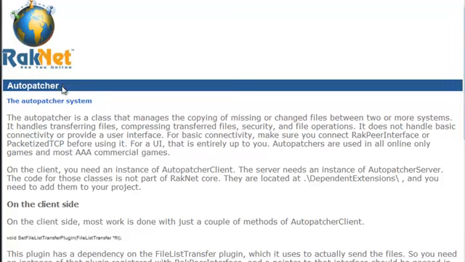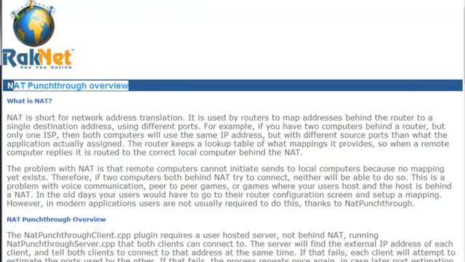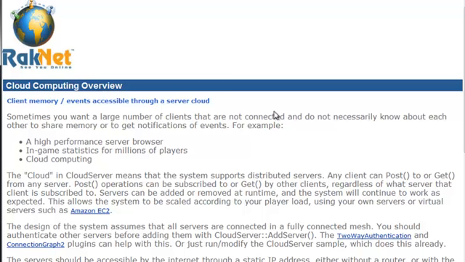Game developers sometimes require a server to provide services such as patching, NAT punch-through, or a directory of running games. However, for very popular games, the demand on these servers can exceed what a single server can provide. RakNet provides a solution to this scalability problem with the CloudServer plugin.